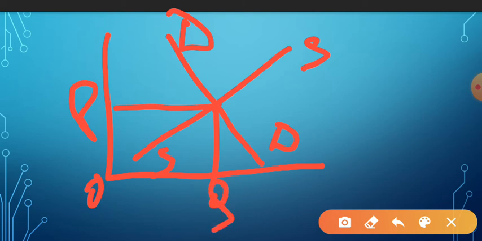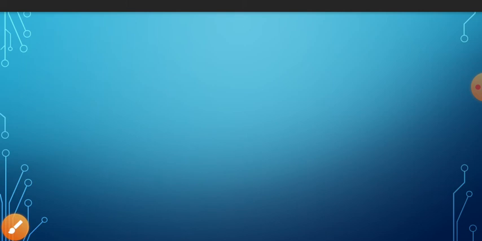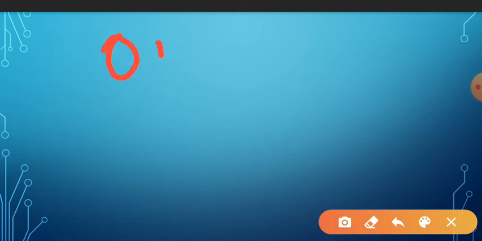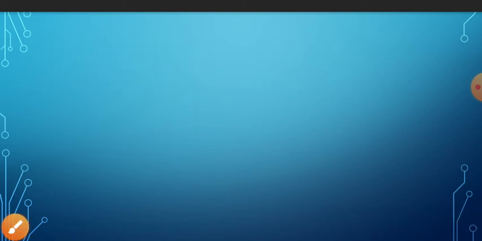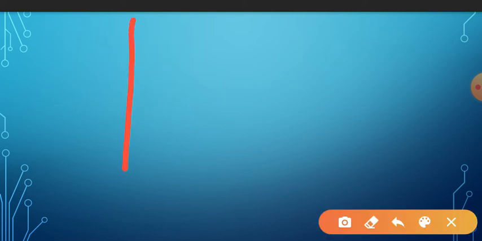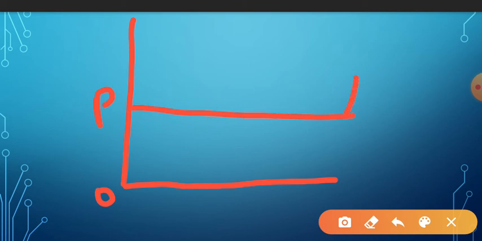At this point it is OP, this line is the price OP, then perfect competition will fix the price at OP. Now after fixing the price, this is the shape of the perfect competition demand curve. Suppose it is OP, and I fix the price, and my demand curve shape will be like this. This is called a perfectly elastic demand curve.